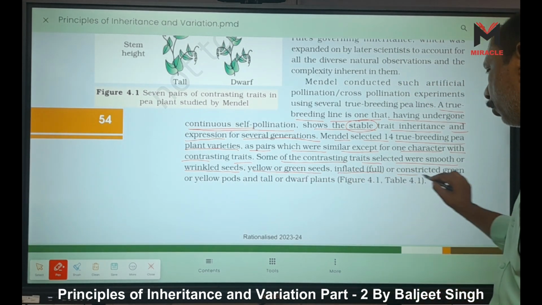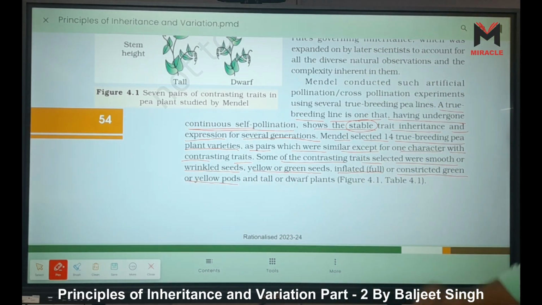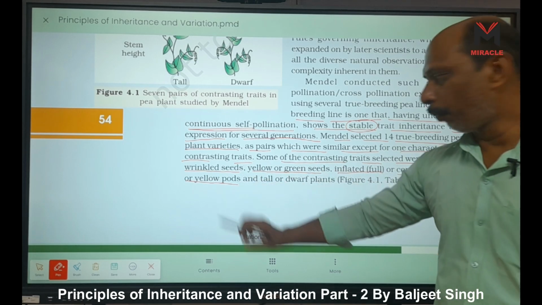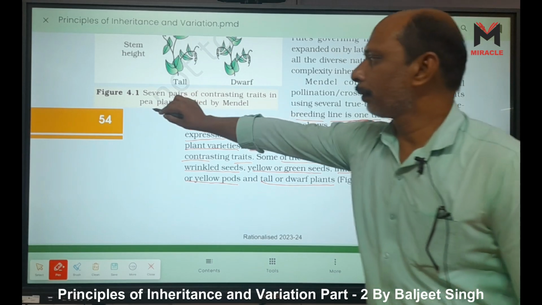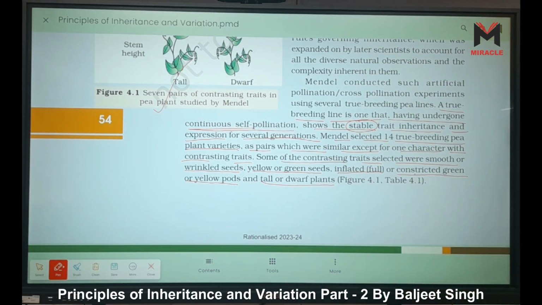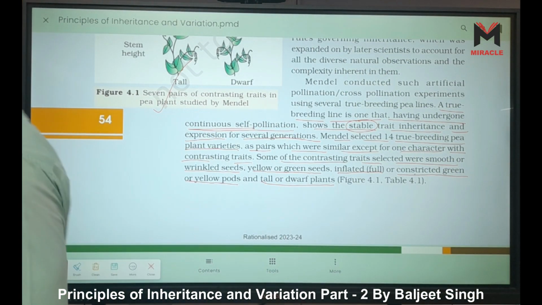Inflated full or constricted pods, green or yellow pods, tall and dwarf plants. This is given here. We already understand, right? These are the contrasting traits selected by Mendel. 7 traits.